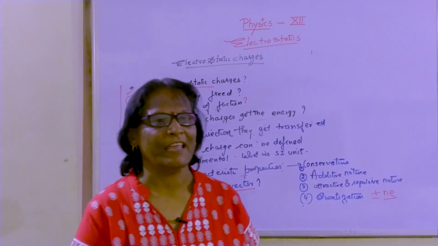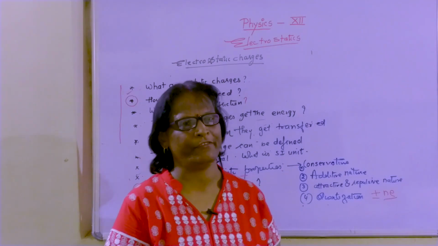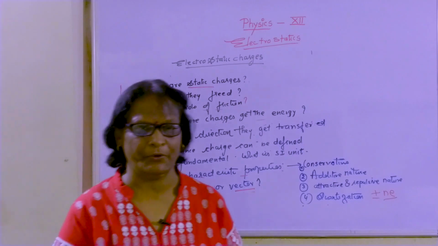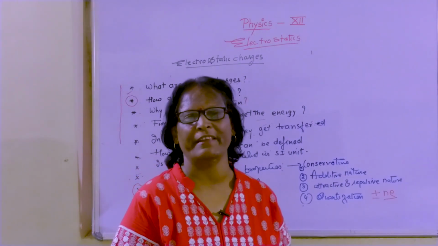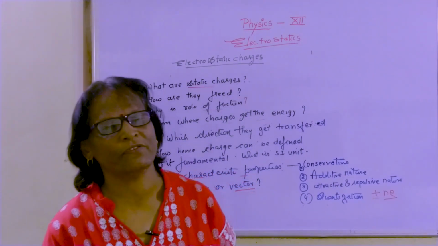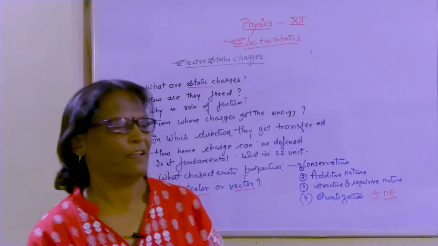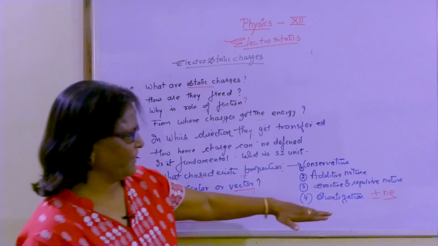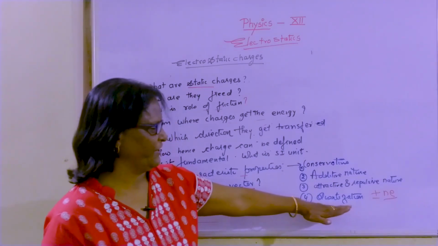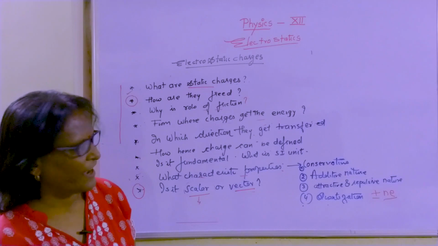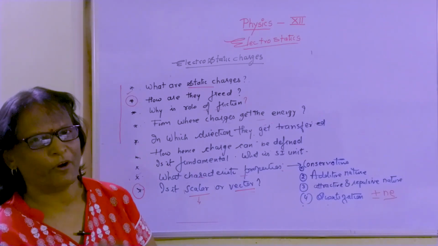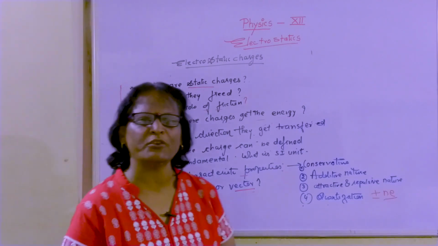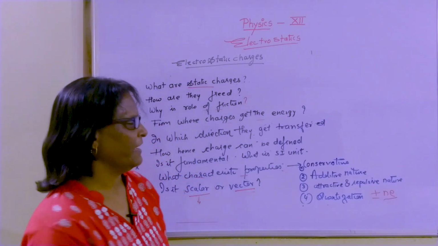But if no charges exist on the body, or if the body is not charged, then the total charge of the body is 0. So you can get a justification here that charges can be transferred from one body to another in the form of plus minus Ne, and this phenomenon is called quantization.